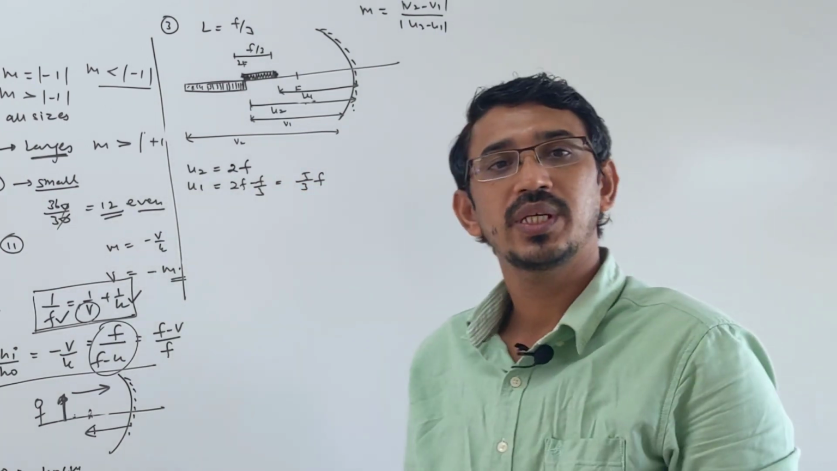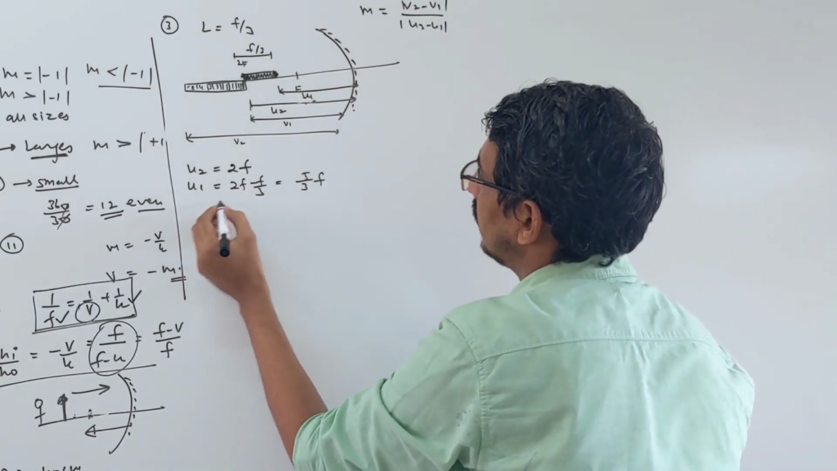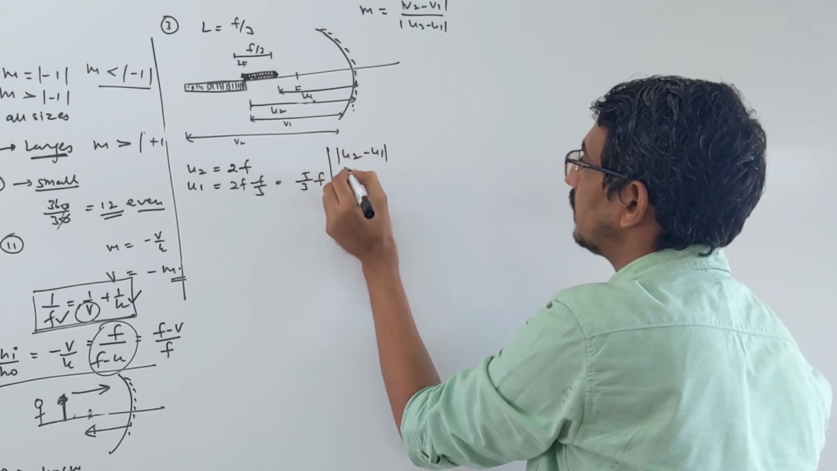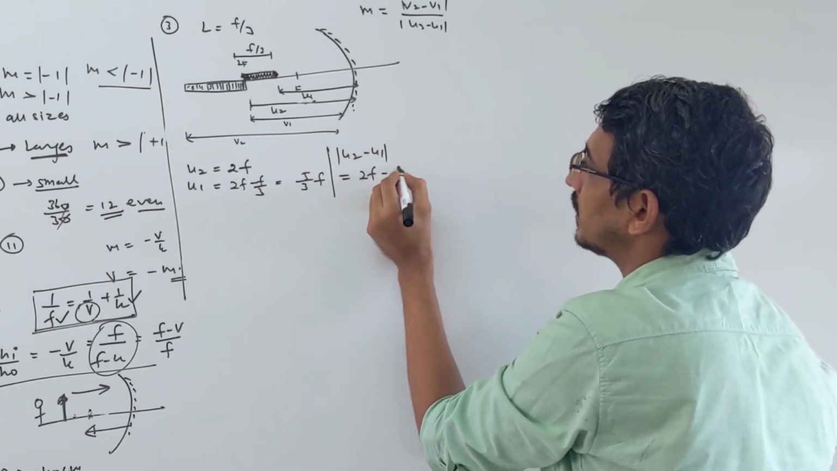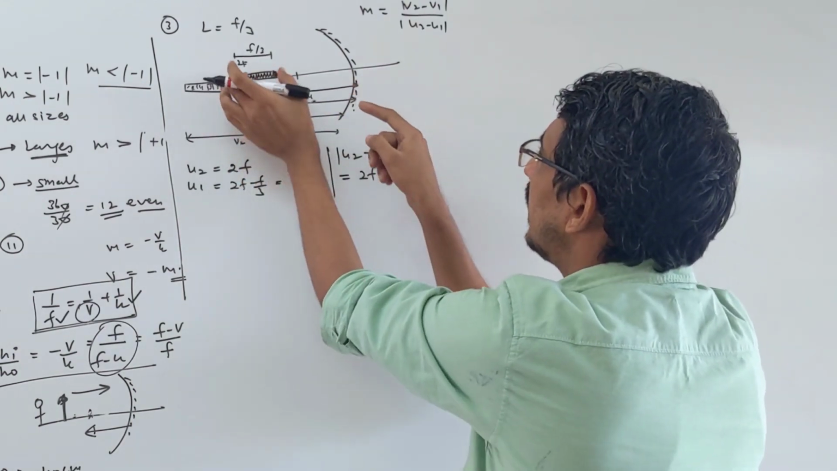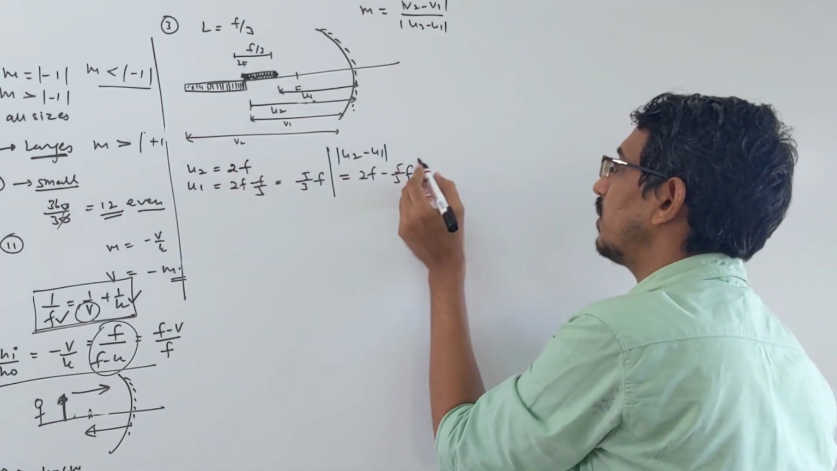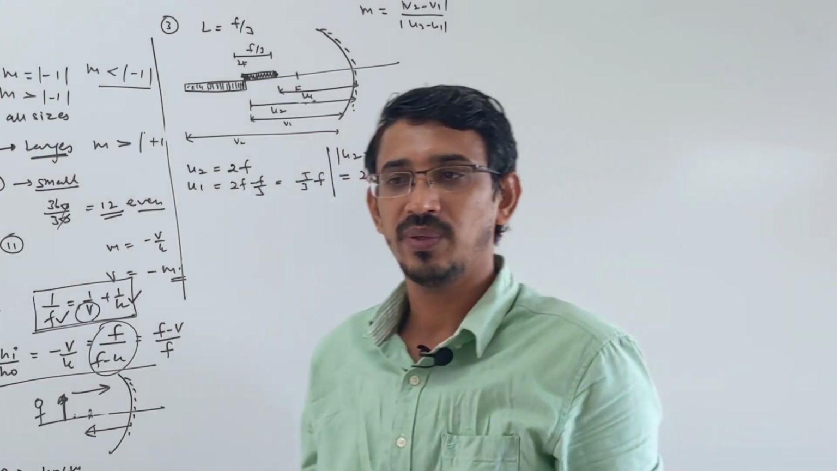Both object distances we know, so u2 minus u1 we also know, correct? If you calculate u2 minus u1, it will be simply 2f minus 5 by 3 f. Actually you should understand that u2 minus u1 is simply the length of the rod, the length of the object itself. Still if you calculate, you will get the same answer, only f by 3. We already know the object length.